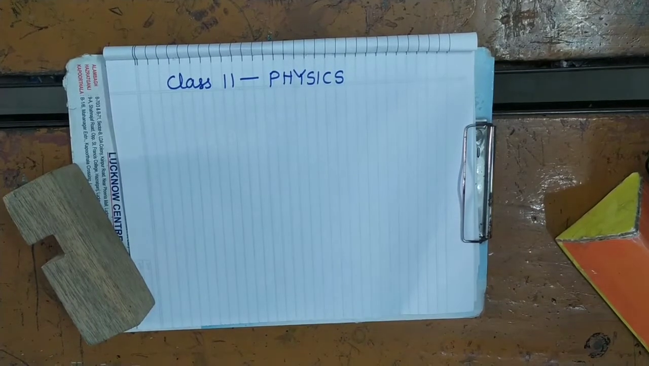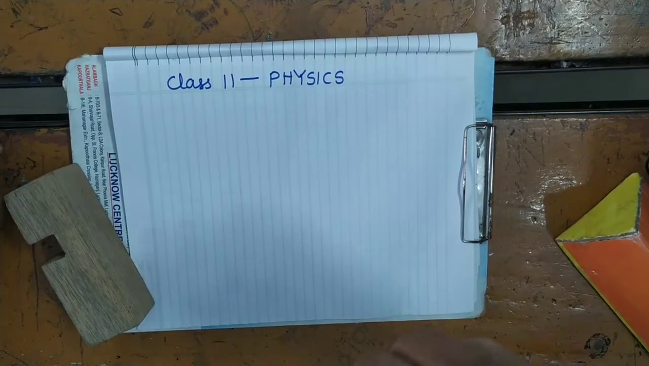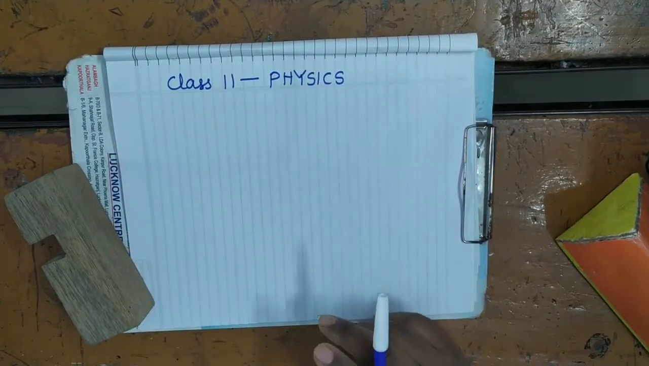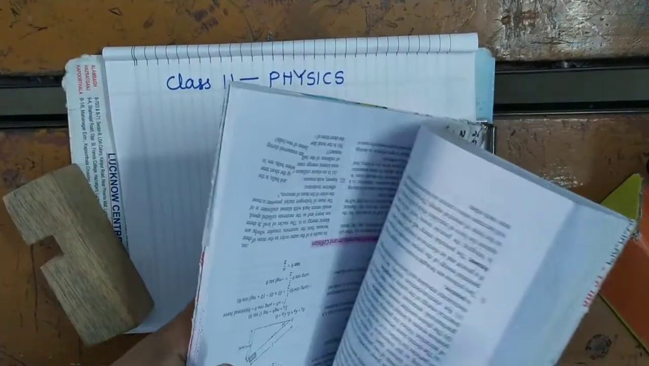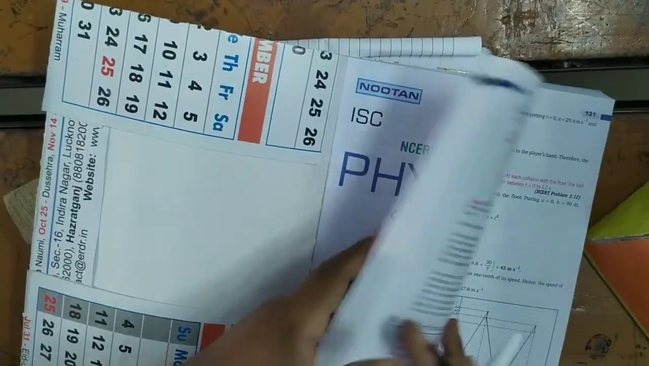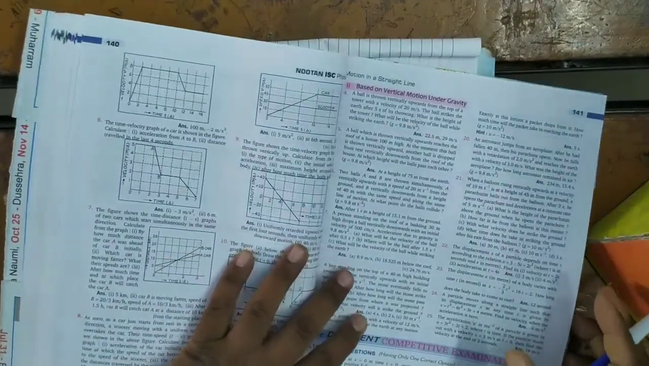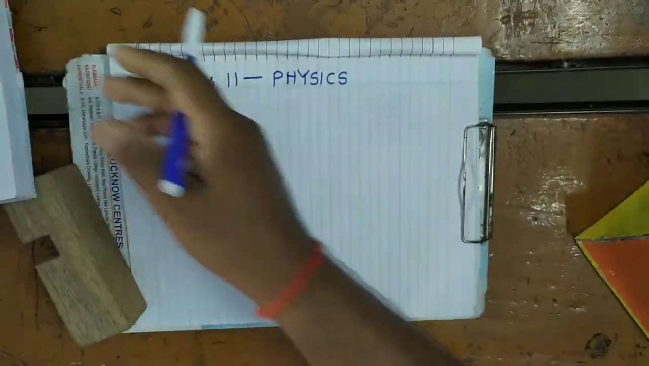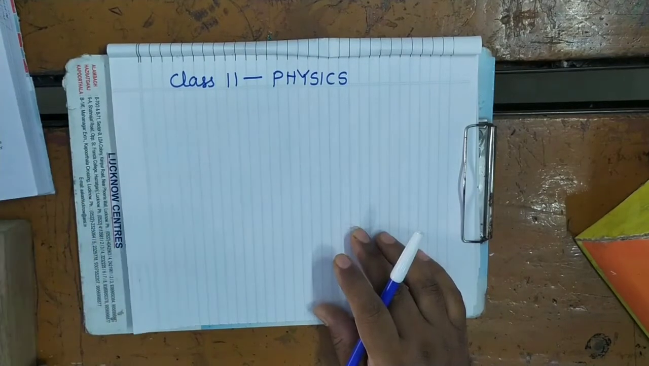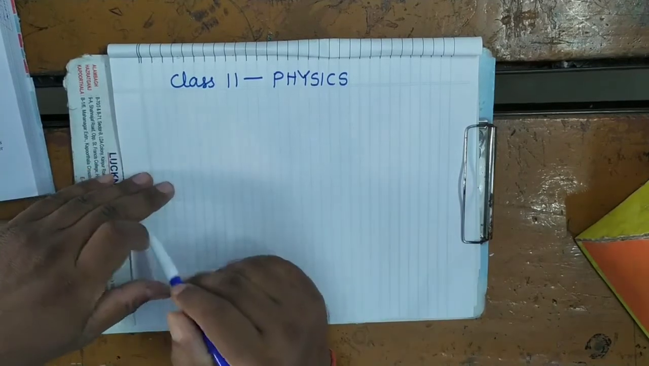Now you see here, we will do some numericals on chapter 4, which is motion in one dimension. You open your book. Here, motion in straight line. First I will do some numericals based on the calculus. It's clear? And then afterwards some numericals on the graph.